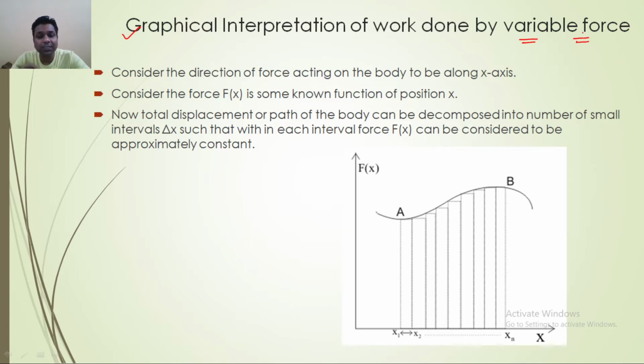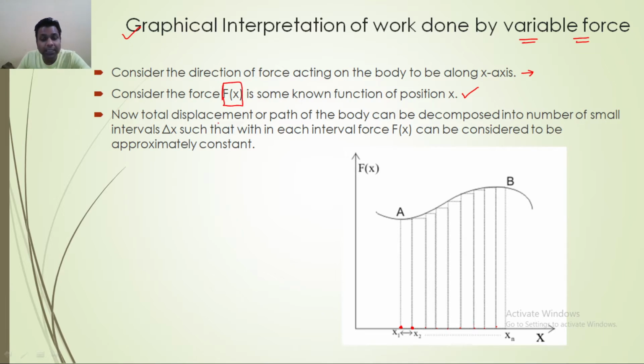Meaning, how can we understand this thing graphically? To understand this, I have taken a body which is moving in the x direction only, and the force is a function of x, meaning the force is a function of the position of the body. For example, if the body is here, the magnitude of force may be different, and if the body is here, the magnitude of force may be different. In this way, the force has different values at different positions of the body. That's why I have taken F(x).